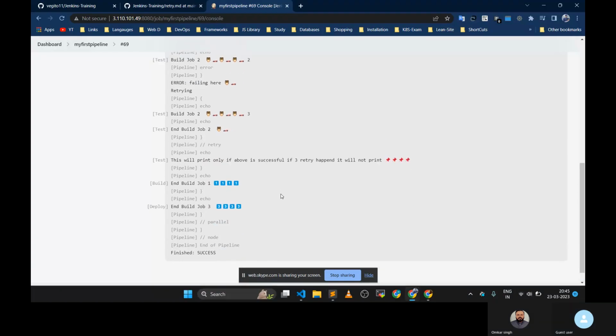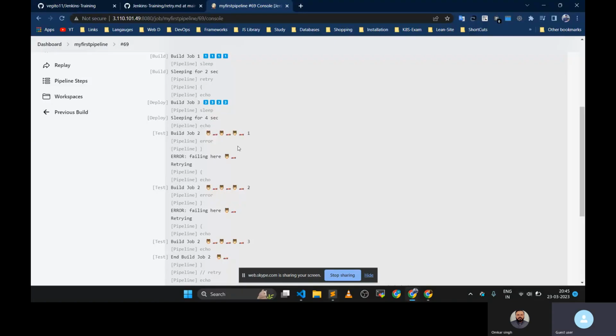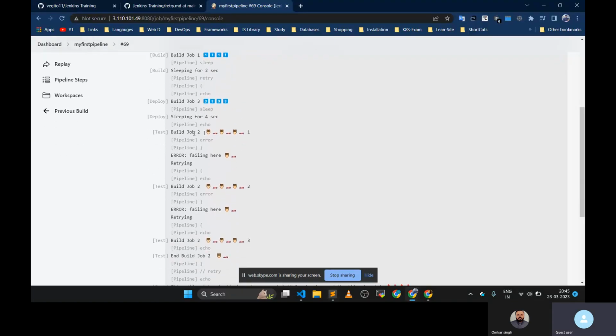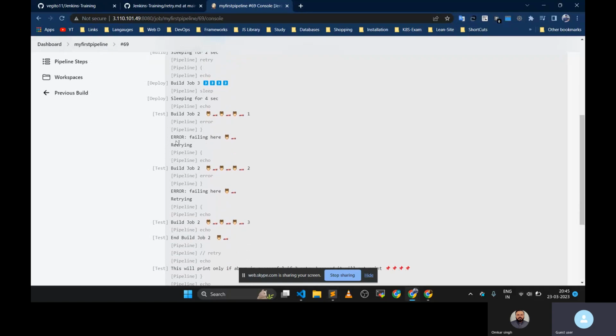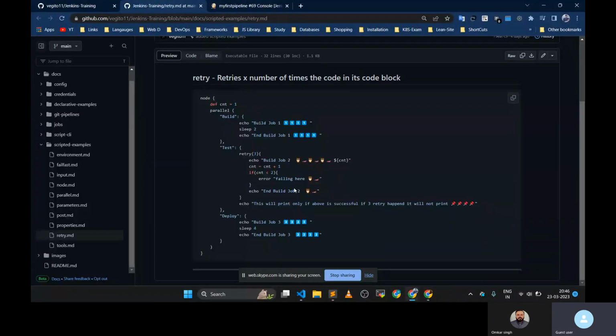Yeah. So if you observe the output clearly, for build job 2, it is coming here. It is failing. Because it is failing, it is not reaching its end. Once we got the error, it is going back to here. It is not going here. It has not been completed till now. Once it is succeeding, then only it will print this. Okay. Got it?